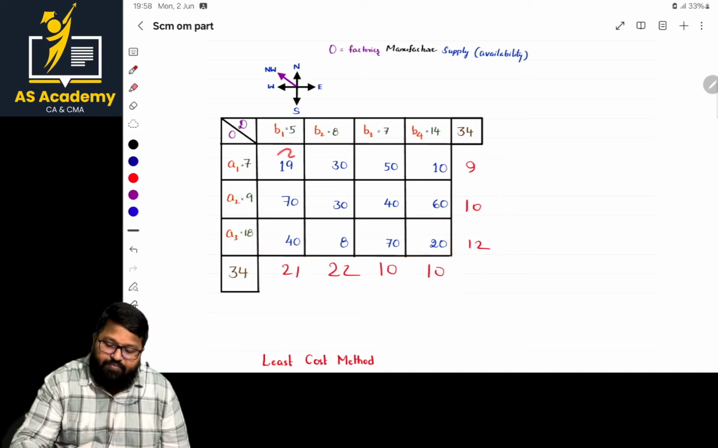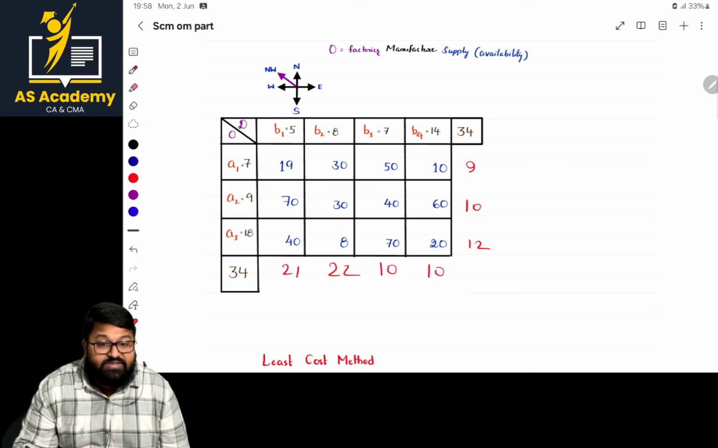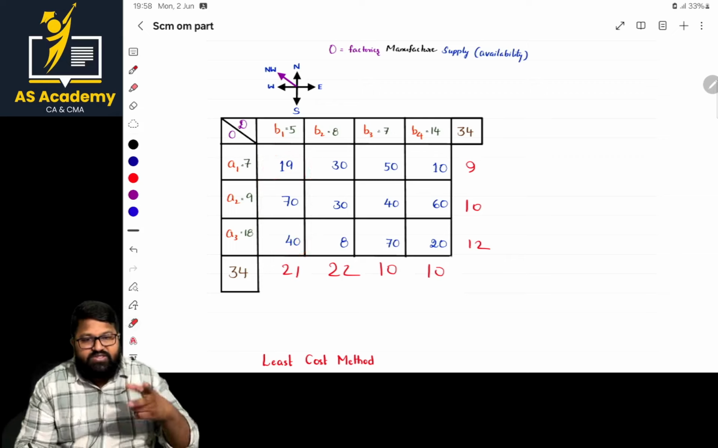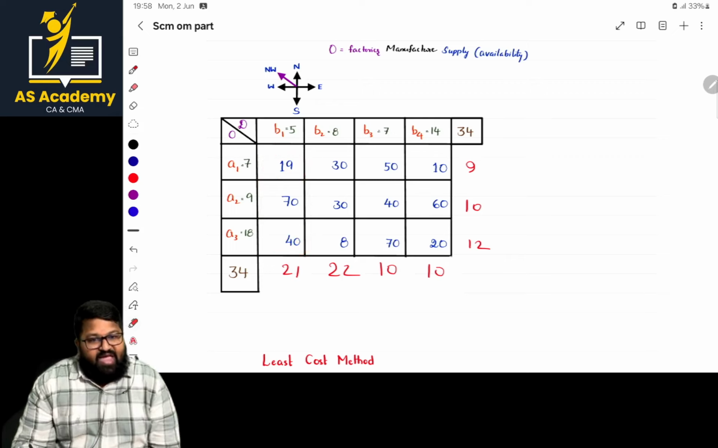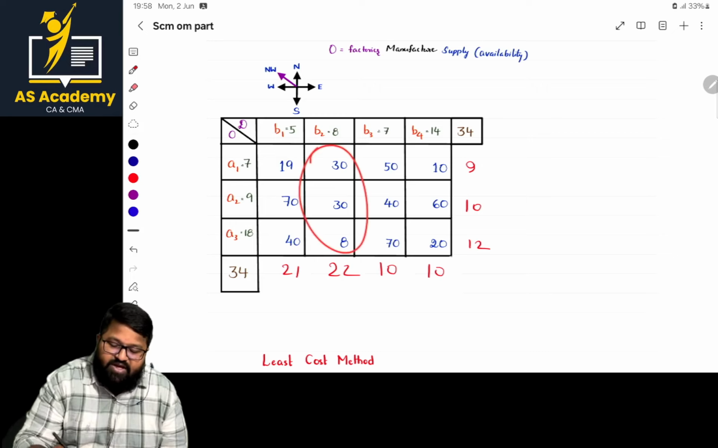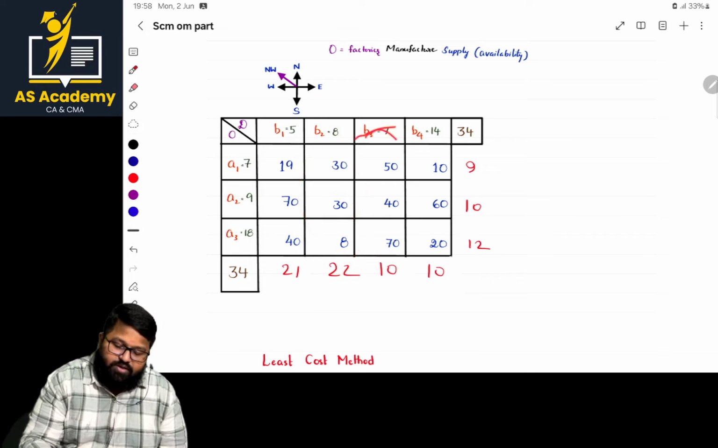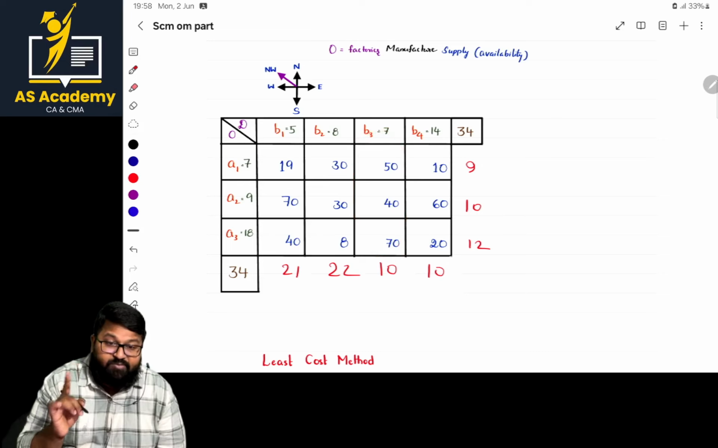What about the next one? In the case of columns, what is the first least number? First least number is 19. Second least number is 40. What is the difference between them? 21. Am I clear? In the case of the second one, what is the first least number? 80. What is the second least number? 30. Difference is 22.